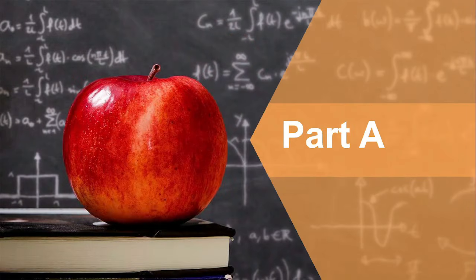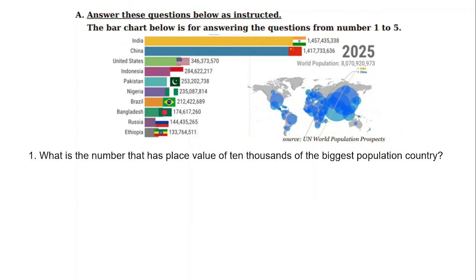So in here there are three parts, part A, part B, and part C. But now we are going to learn about part A first. Okay, so as given here, it is a bar chart that shows us the world population in 2025. So I give you the real data in this world, and as you see here, you can see the source. It came from the UN World Population Prospects.